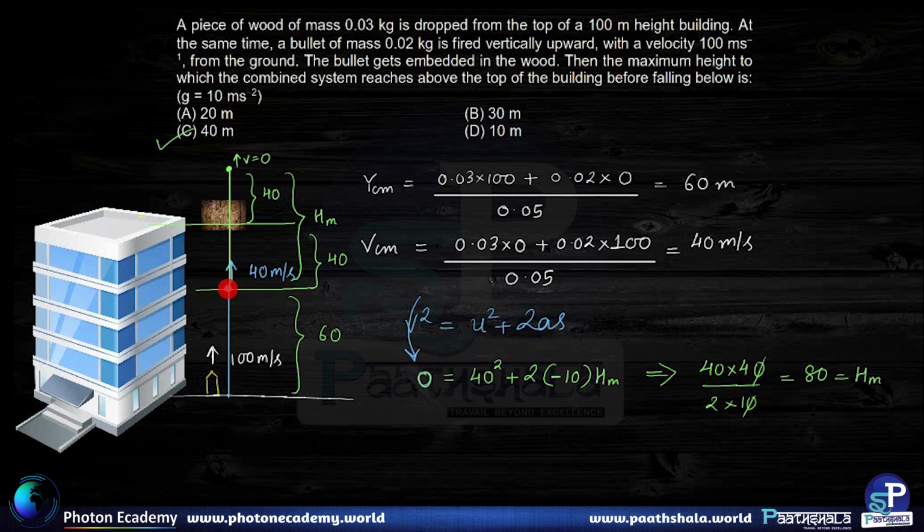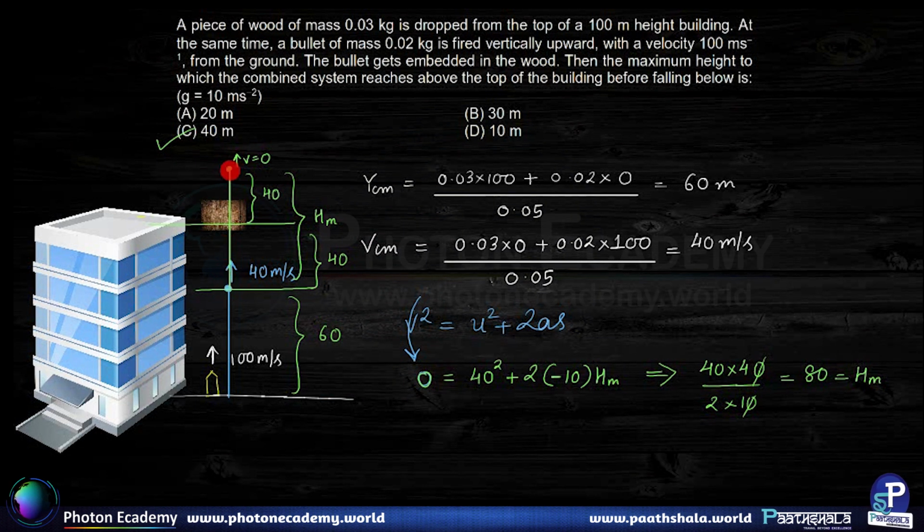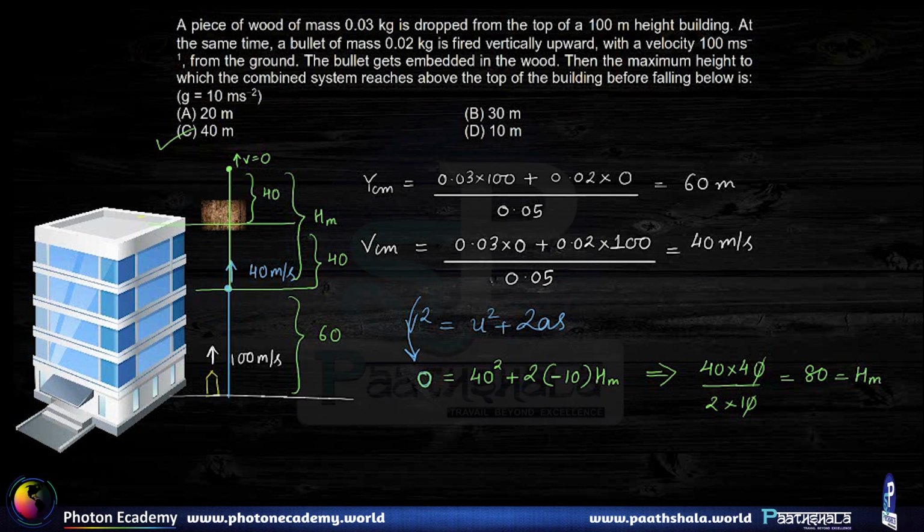So the height risen by the center of mass we were able to find out is 80 compared to its initial position, and hence the height above the topmost point of the building happens to be 40. So this would be a smart and quick way to solve compared to the earlier method. This would be a quicker method to solve this particular question. I hope we learned a lot in this particular analysis.